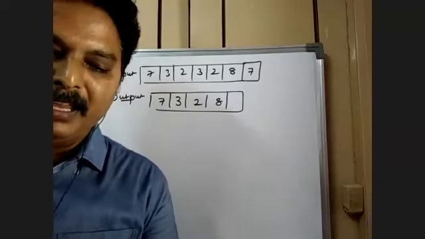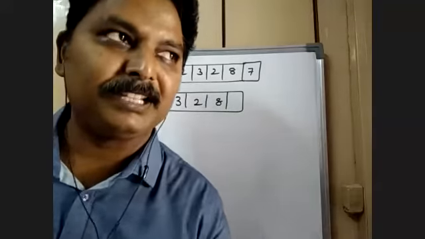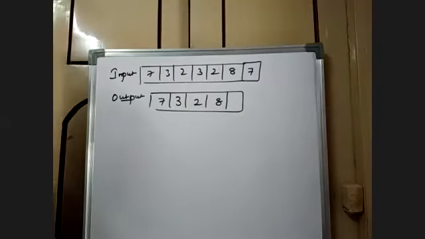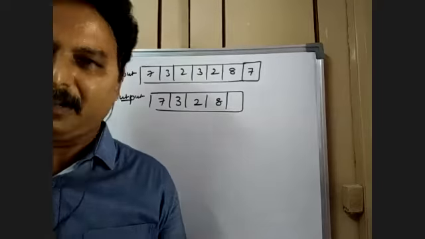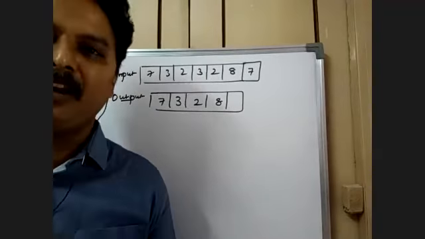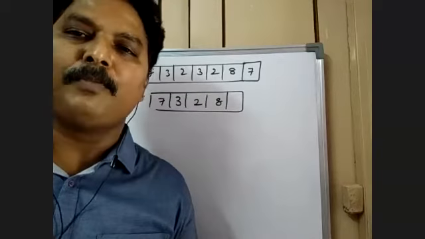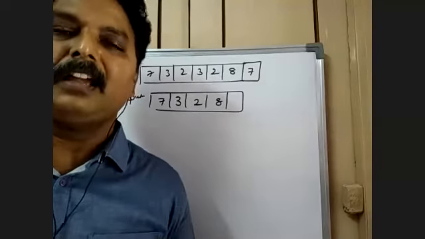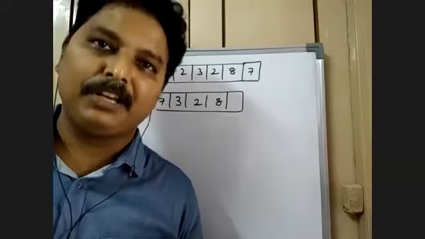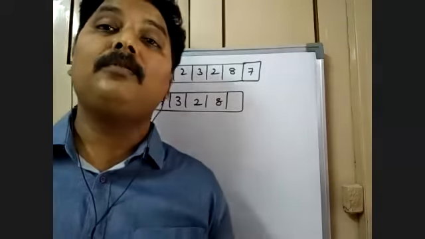Removing the duplicate elements from the list. Duplicate elements have been removed here. If somebody asks you how do you remove duplicate elements, this is the most commonly asked question, and it is related to this problem.